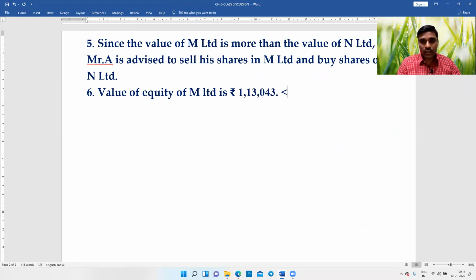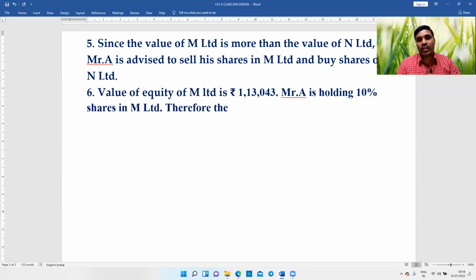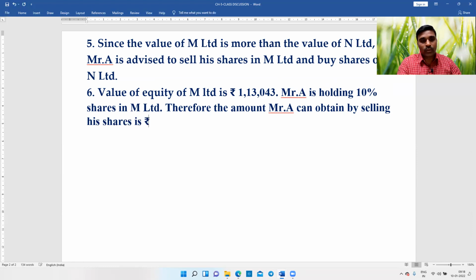Mr. A is holding 10% shares in M Limited. Therefore, the amount Mr. A can obtain by selling his shares is rupees 11,304.